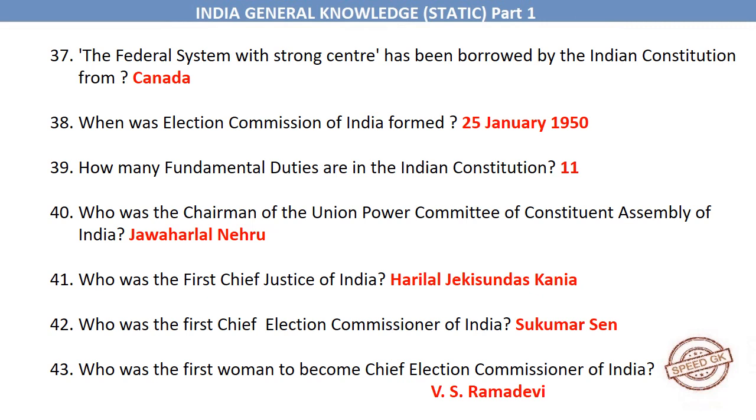When was Election Commission of India formed? 25th January 1950. How many fundamental duties are in the Indian Constitution? 11. Who was the chairman of the Union Power Committee of Constituent Assembly of India? Jawaharlal Nehru. Who was the first Chief Justice of India? Harilal Jekisundas Kania. Who was the first Chief Election Commissioner of India?